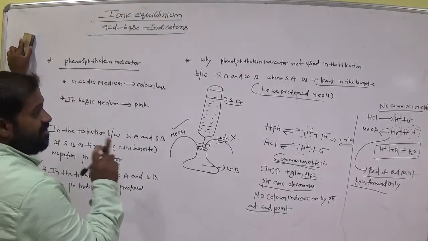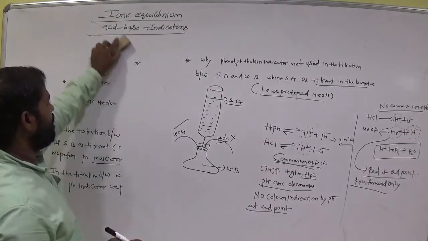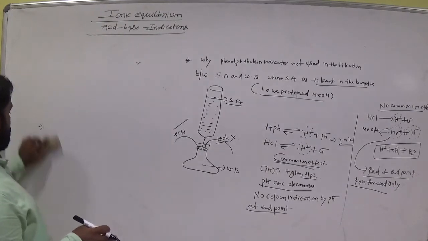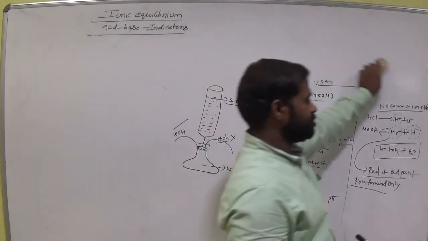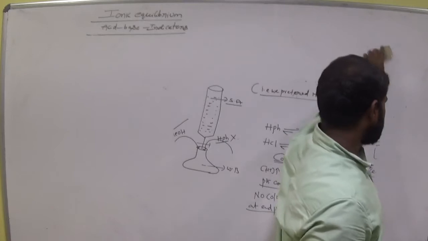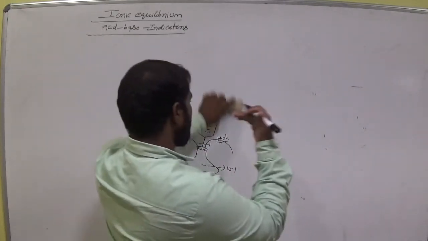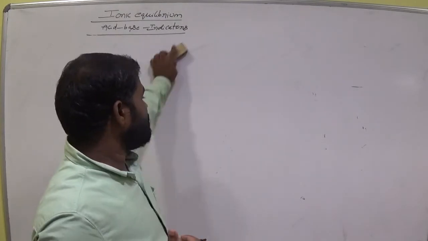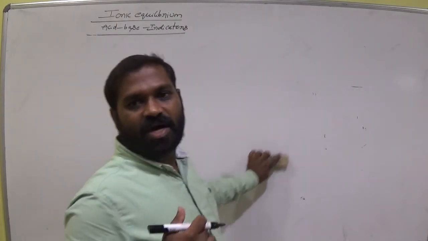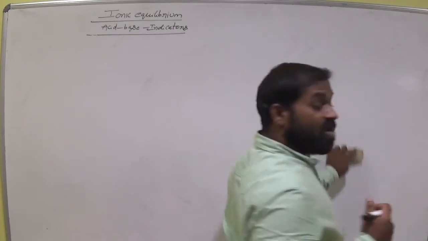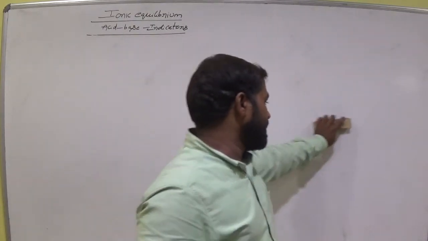Okay, remember, very very important. Strong acid and weak base: which one is a good reagent? Methyl orange, where strong acid is in the burette as titrant.